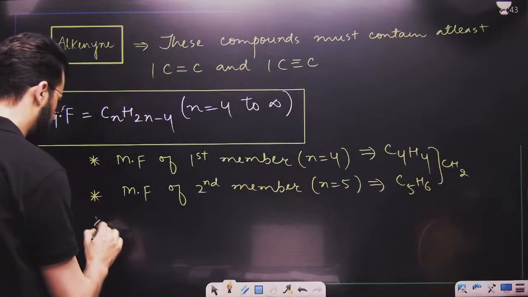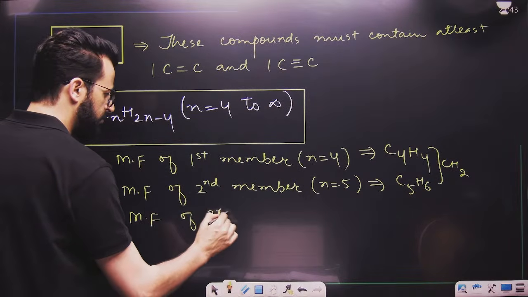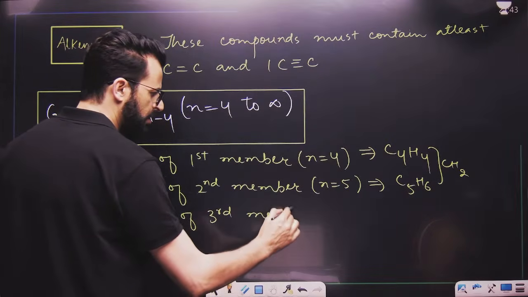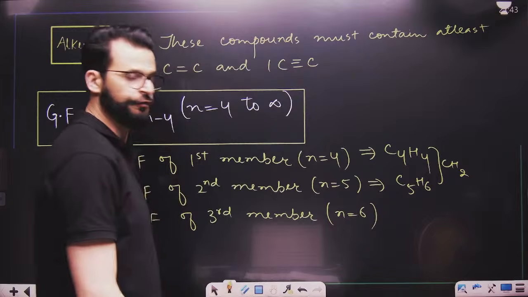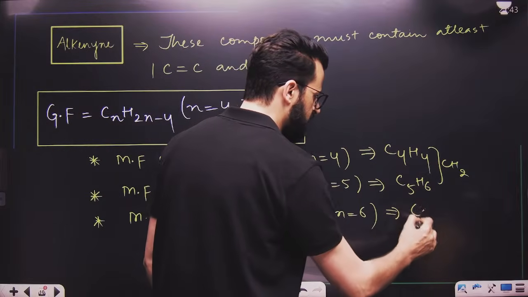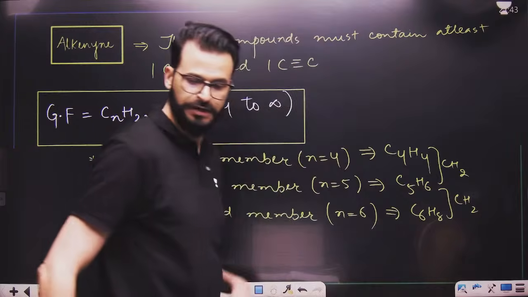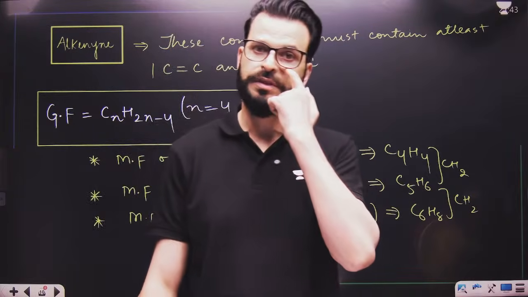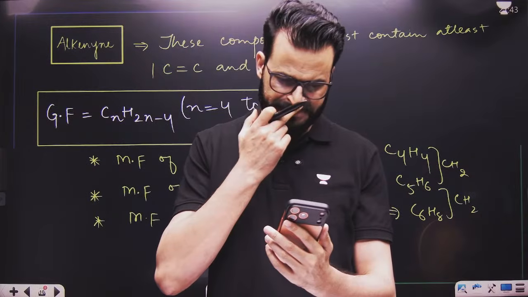And what is the molecular formula of the third member? Can anyone tell me? Third member here does not mean n equals 3; it means n is equal to 6. So it becomes C6 and H8. So what is the difference? The difference is CH2. Now tell me, is this point clear to you, beta?